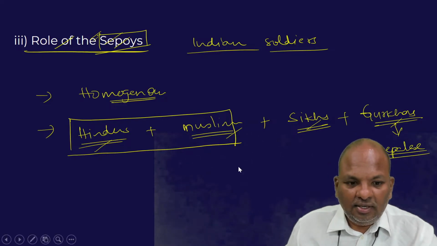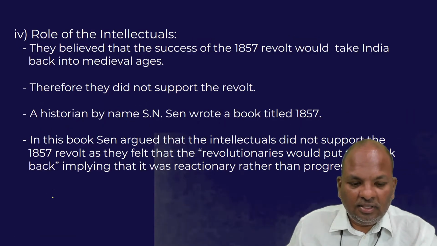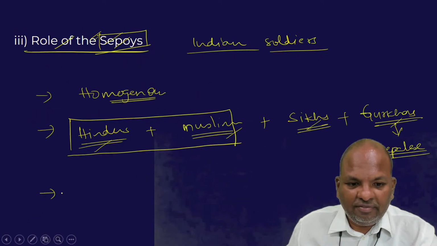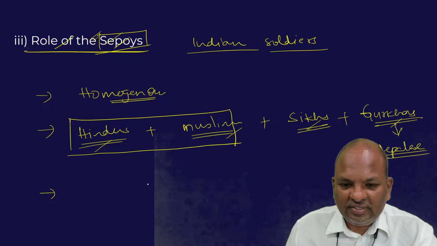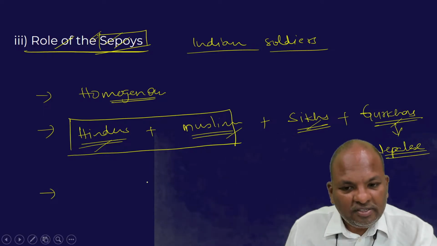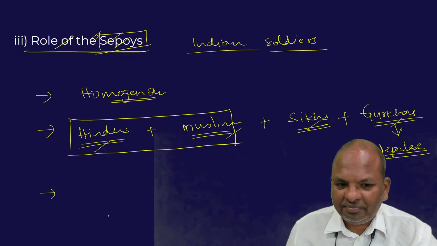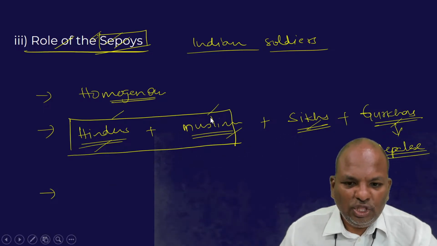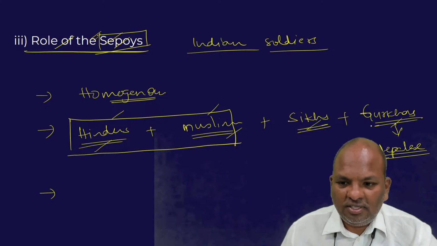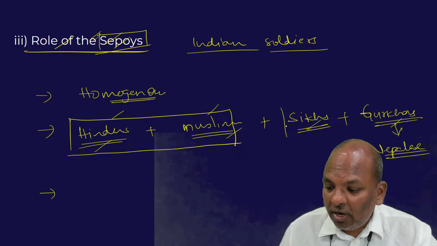In fact, the sepoy revolt of 1857 was suppressed by the sepoys only, because this revolt saw the participation of the Hindu and Muslim sepoys, but the Sikh and Gurkha sepoys did not participate. They remained very loyal to the British.